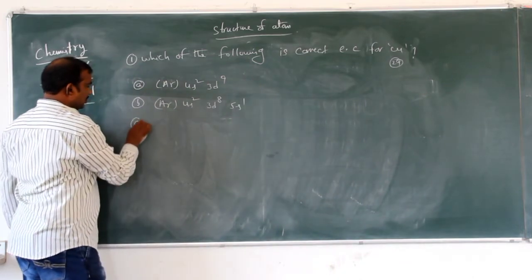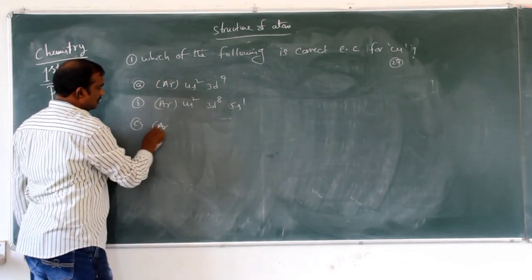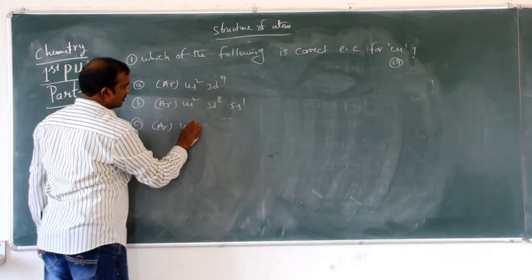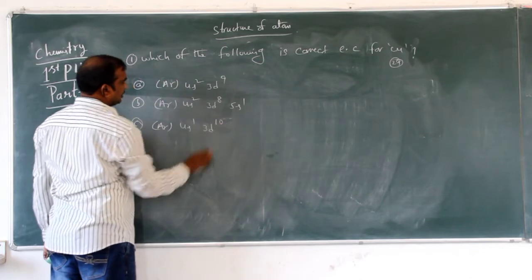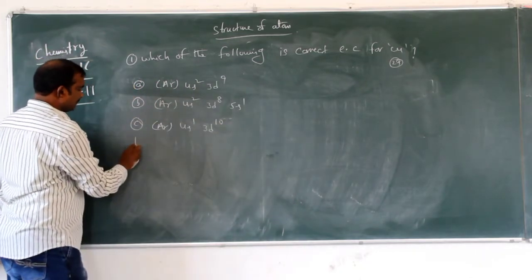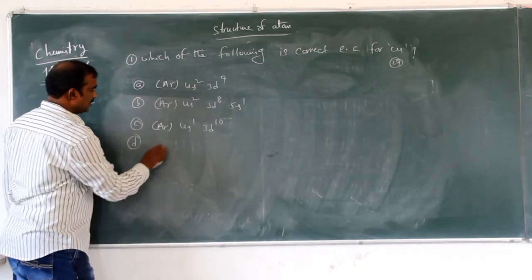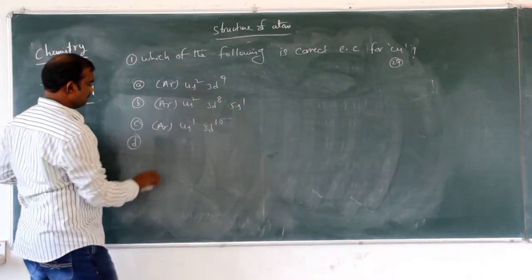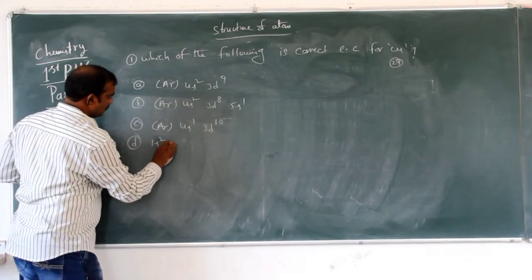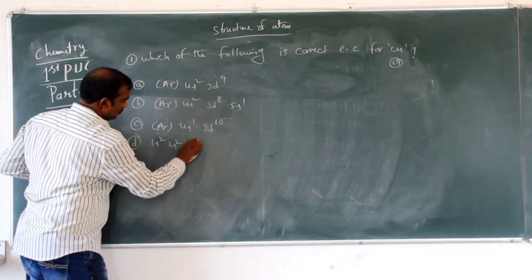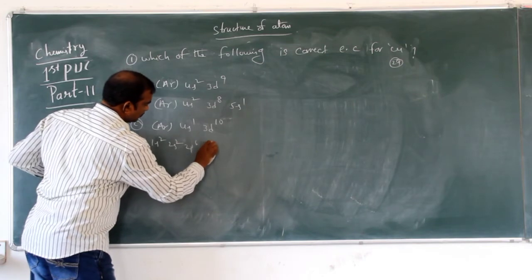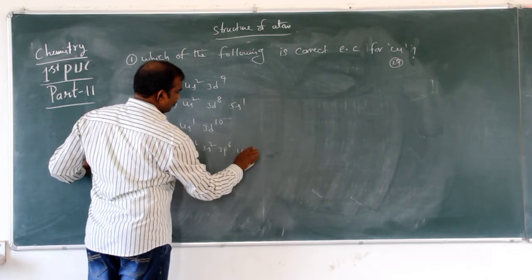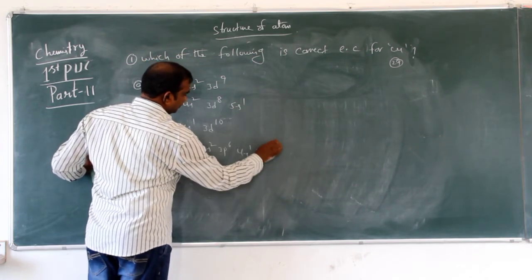Third option, argon 4s1 3d10. And D, argon 3s2 3p6 4s1 3d10.